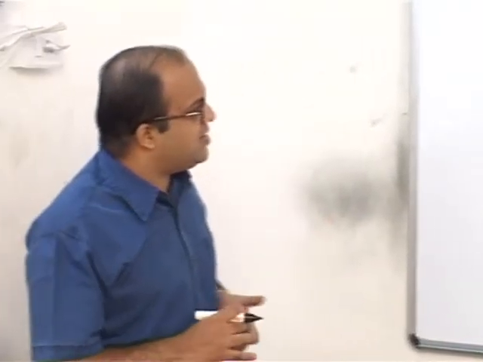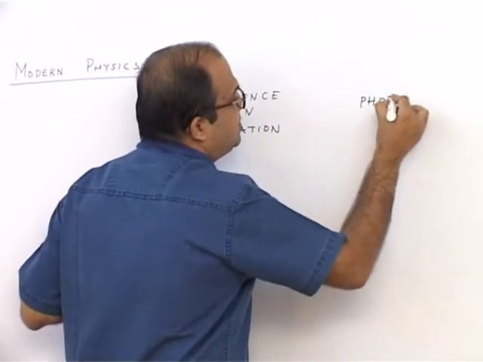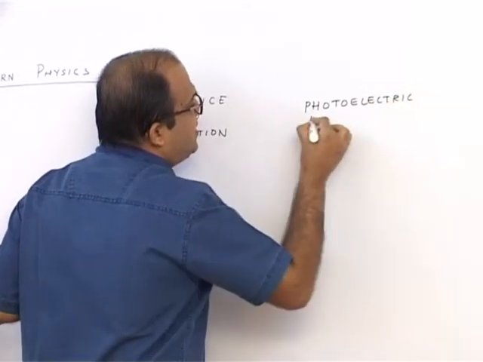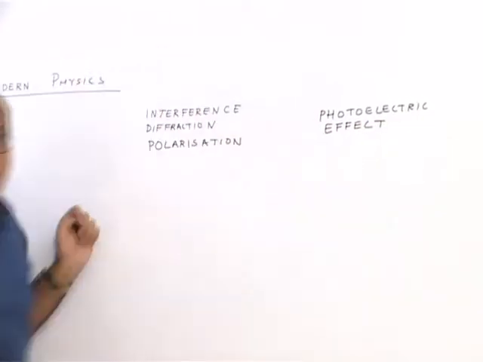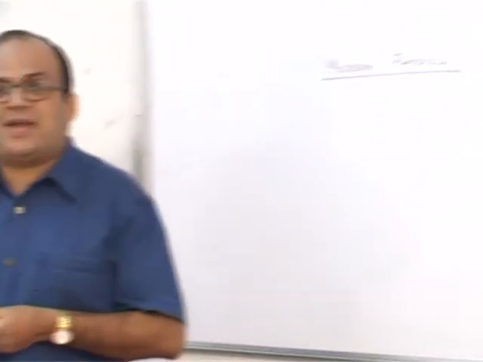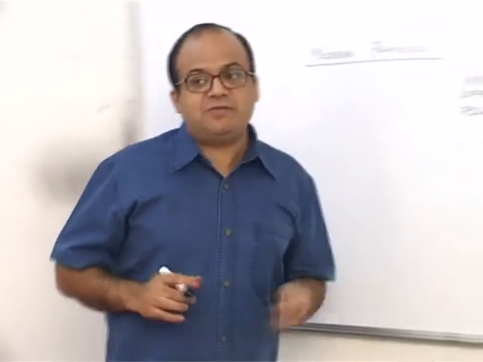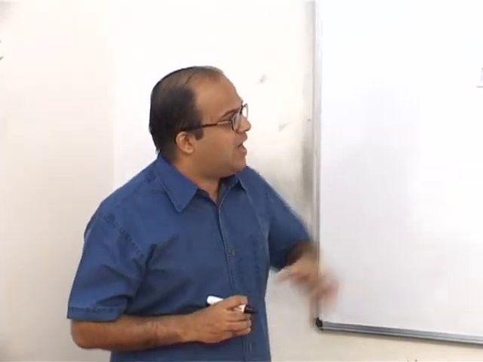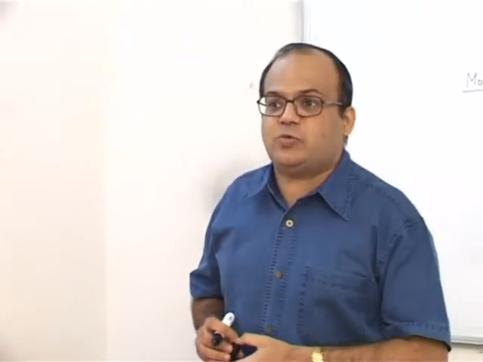However, in 1887, a phenomenon called photoelectric effect was discovered. The results of this photoelectric effect could not be explained by taking light as a wave. Einstein in 1905 took light as a particle to explain the results of photoelectric effect, and for this explanation he got the Nobel Prize in 1921.